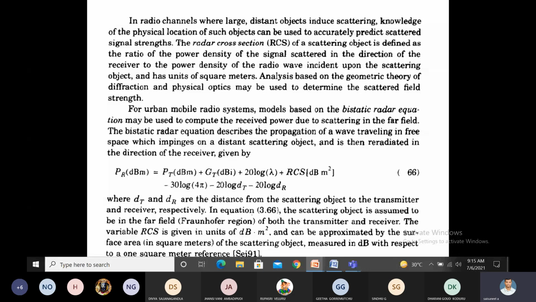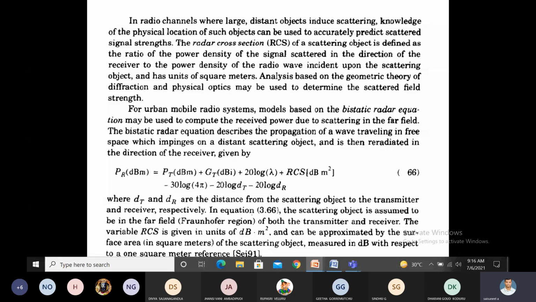Radar cross-section is defined as the ratio of the power density of the signal scattered in the direction of a receiver to the power density of the radio wave incident on the object. RCS is equal to how much power is scattered in the direction of a receiver after scattering takes place, divided by how much power density is incident on the scattering object. Its units are square meters.